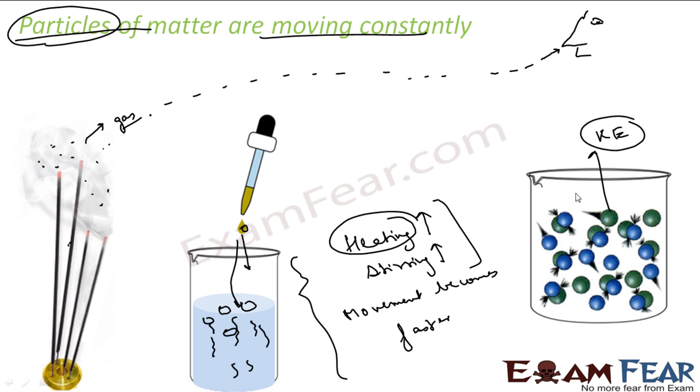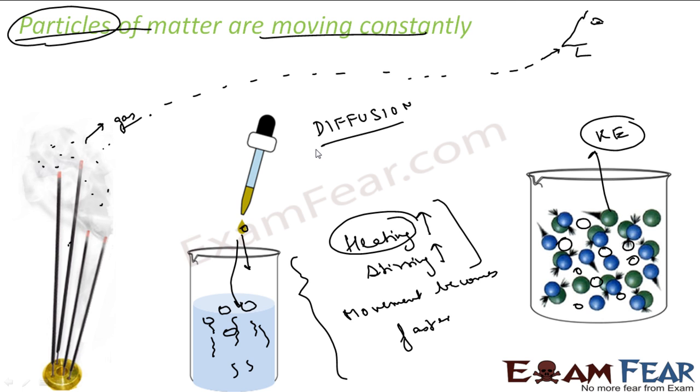For example, if I want to add some particles to an object, there is space between its particles, and they will go into that space and intermix. This type of mixing is called diffusion. Diffusion is the intermixing of particles with each other by getting into the space between the particles.